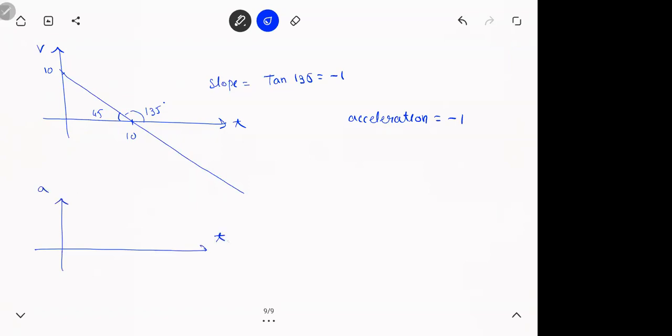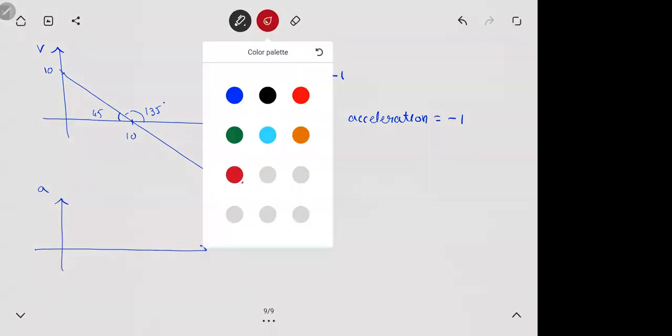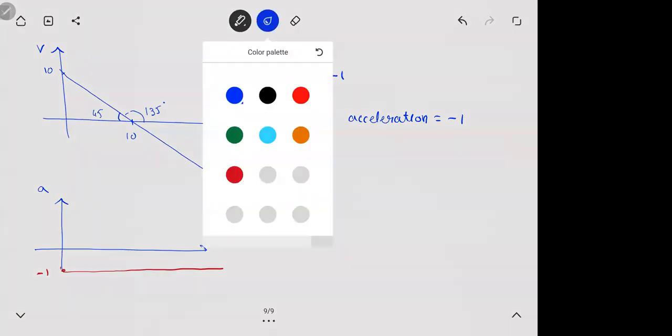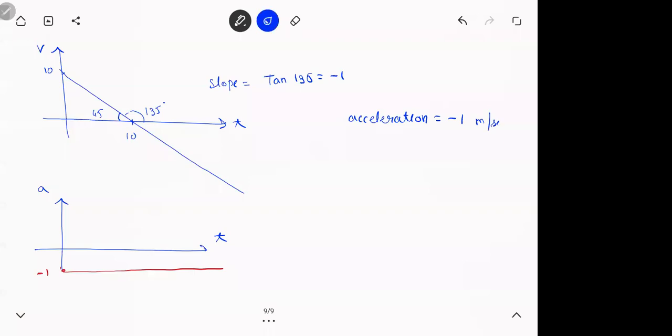So in the a-t graph, there is -1 here. -1 will be here, and it is constant for all times. This is the graph. That's all. So the graph will be a straight horizontal line below the x-axis. Why? Because acceleration is negative. Are you getting it? If acceleration is positive, it will be above. Negative, it will be below. And since it is constant, it will be a horizontal line. That's it. If someone asks you an a-t graph, that's all.